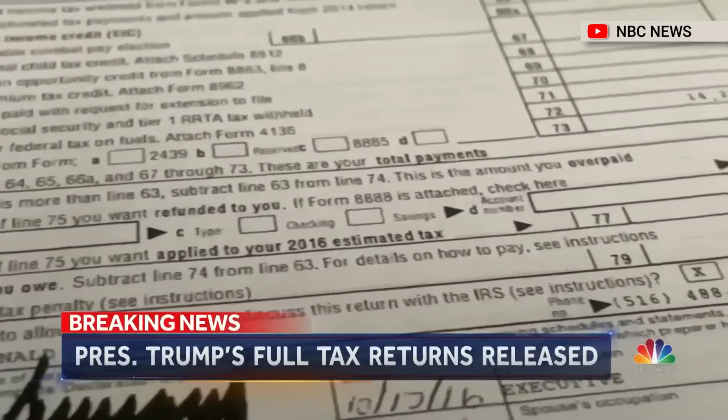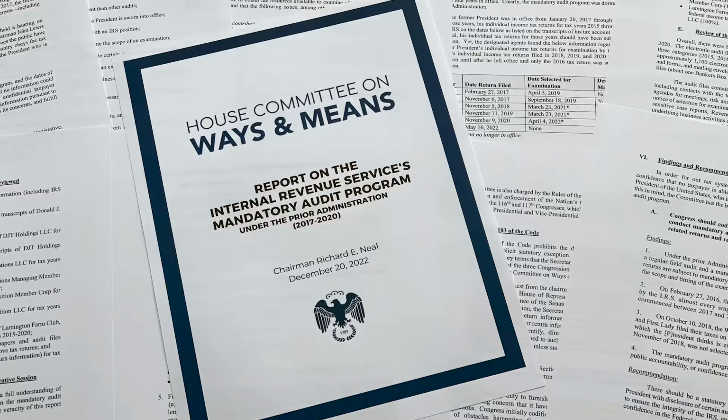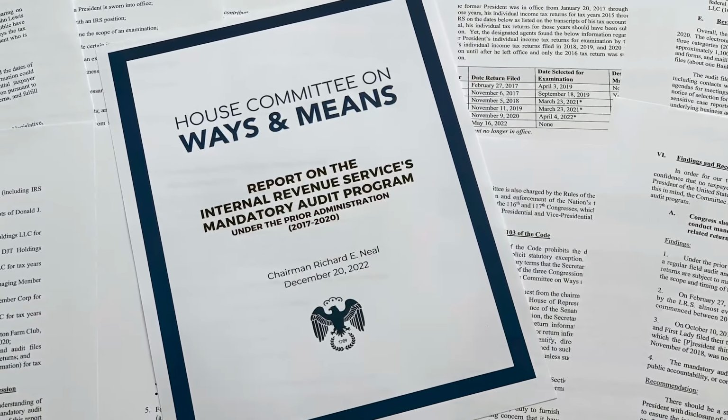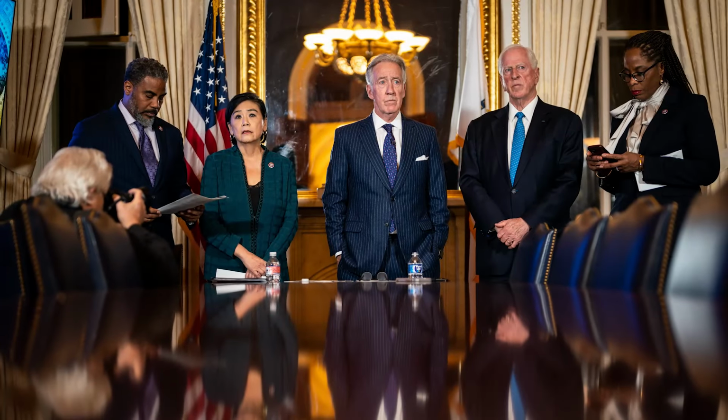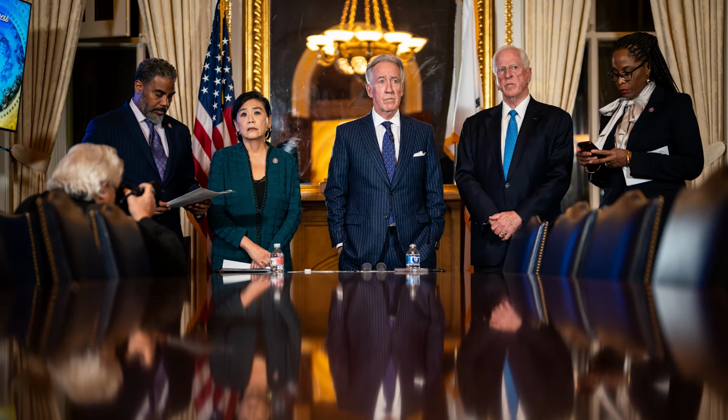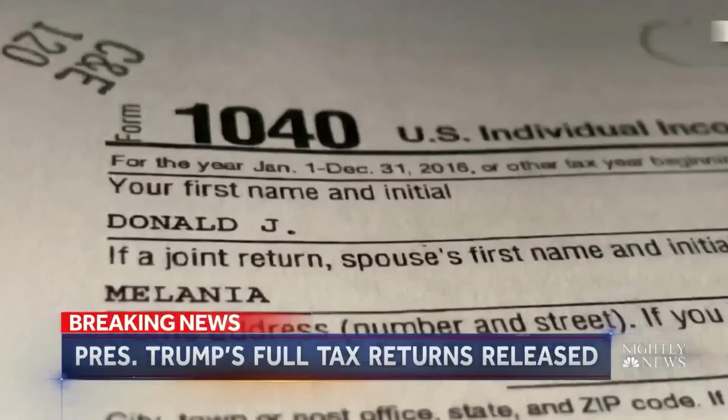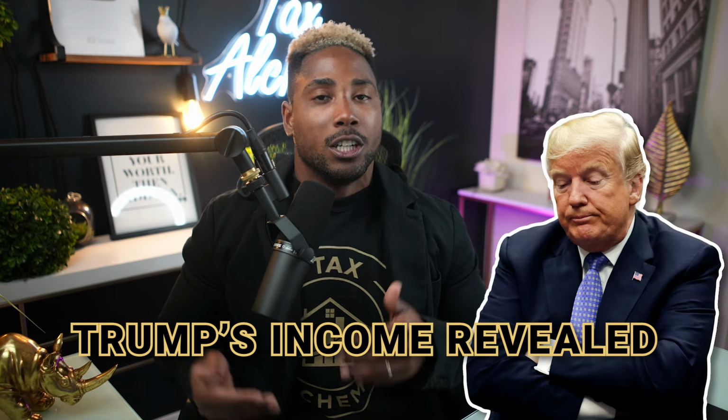But now, after a long legal battle, the House Ways and Means Committee, which is led by Democrats, was able to release six years of Trump's tax returns, for the tax years 2015 through 2020. In this video, I'm going to explain the key details of Trump's tax returns. I'm going to go over all the important tax documents and everything that you would want to know regarding his tax situation. And Trump's income and taxes will be uncovered during this video.